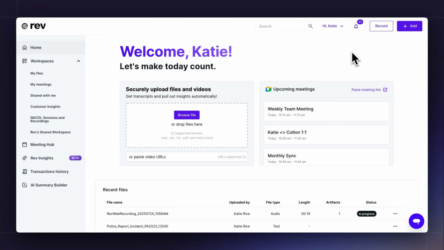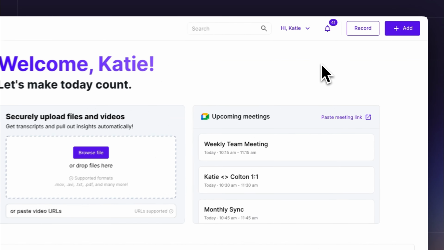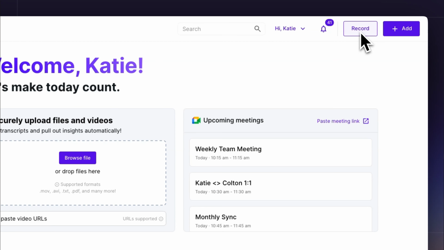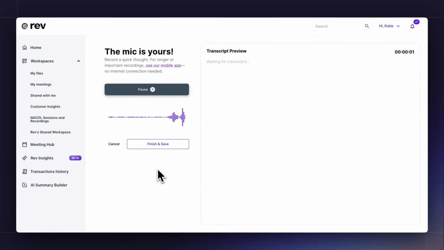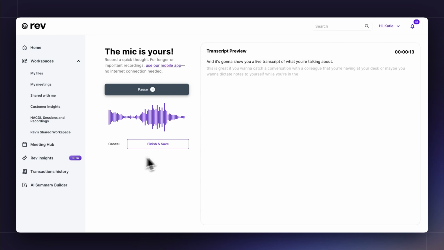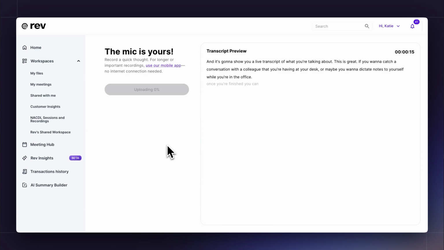So Rev doesn't just handle uploads of audio and video and text. You can also record directly in Rev. So over in the top right-hand corner, let's click record. Click record again, and it's going to show you a live transcript of what you're talking about. This is great if you want to catch a conversation with a colleague that you're having at your desk, or maybe you want to dictate notes to yourself while you're in the office. Once you're finished, you can click finish and save.